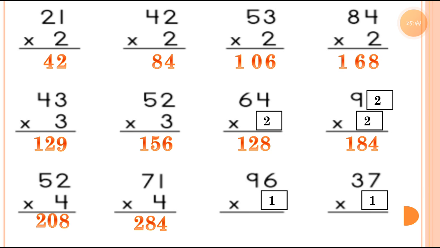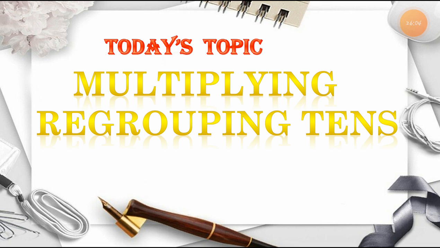So the product is 284. 1 6 is 6 and 1 9 is 9. So the product is 96. Then the next one, 1 7 is 7 and 1 3 is 3. So the answer is 37.